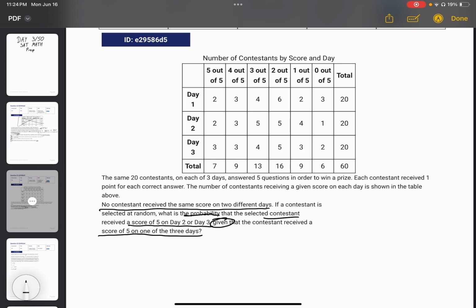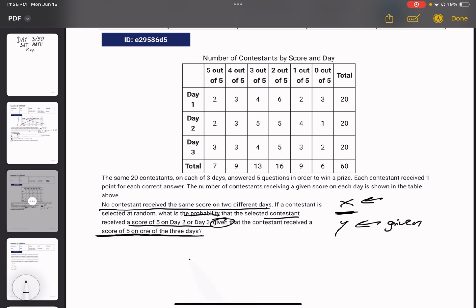So we're looking for a score of 5 on one of the 3 days. Whenever it says given, we're looking at a fraction, let's say x over y. X is what we're getting, and y is what we're given. So here we're going to put the denominator as a score of 5 on any of the 3 days.